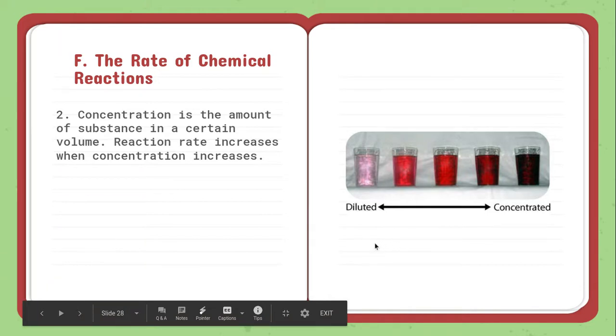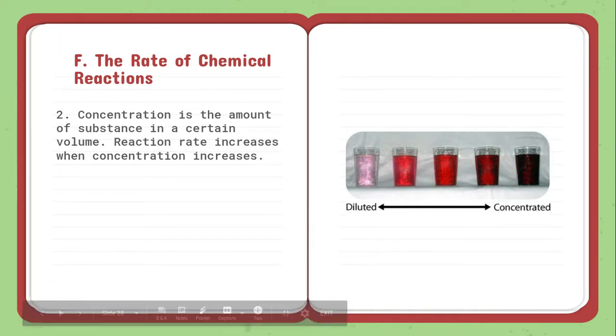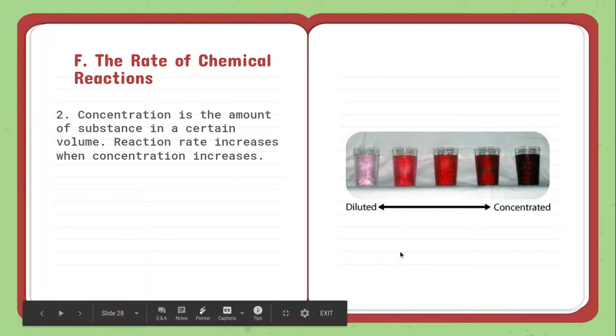Concentration is the amount of substance in a certain volume. Reaction rate increases as the concentration increases. So if I have a very light mixture of a material and I drop something in, it's not going to be able to break stuff down very well because those molecules are going to be pretty busy. But if I have a really concentrated mixture, I have a lot of those molecules that are going to be breaking down. The more molecules I have, the faster the reaction rate is going to occur.